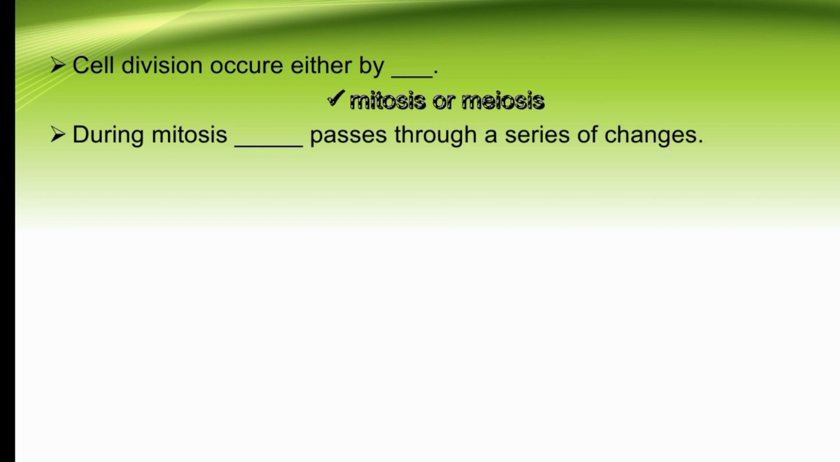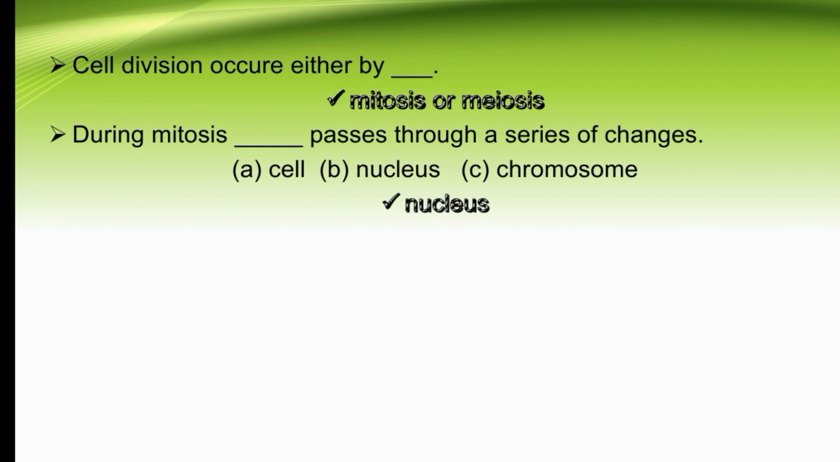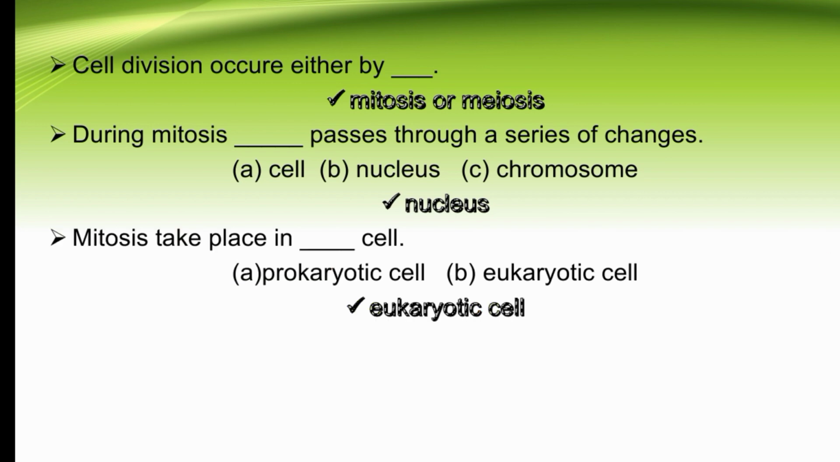Our next MCQ is: cell division occurs either by dash. So cell division occurs either by mitosis or meiosis. During mitosis, dash passes through a series of changes. A cell, nucleus, or chromosome. So the right option is nucleus. During mitosis, the nucleus passes through a series of changes. The right option is B. Mitosis takes place in dash cell: prokaryotic cell or eukaryotic cell. So the right option is eukaryotic cell. Mitosis takes place in eukaryotic cells.